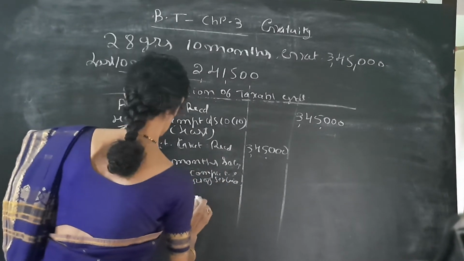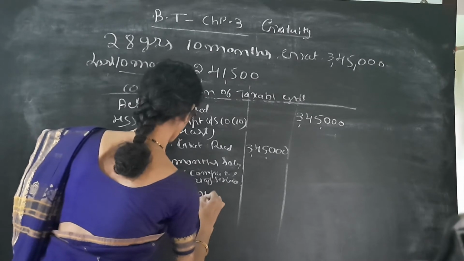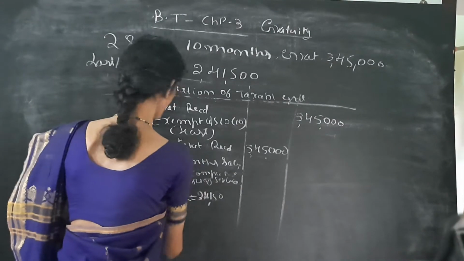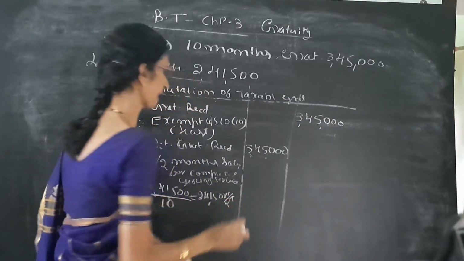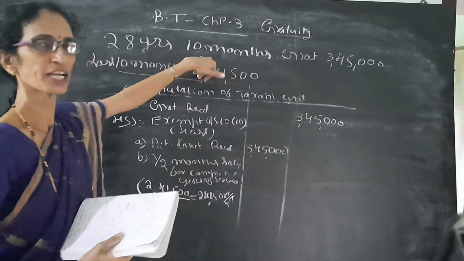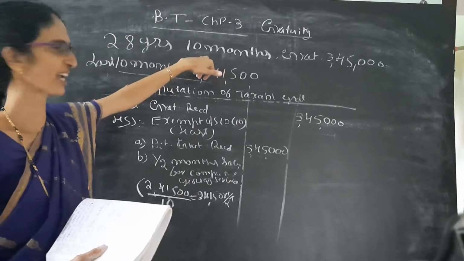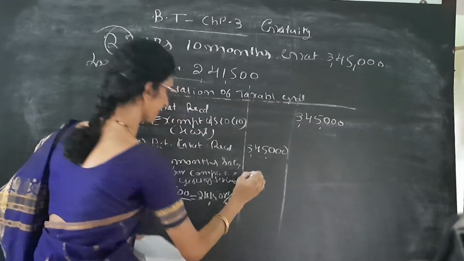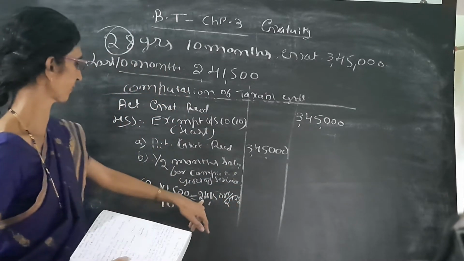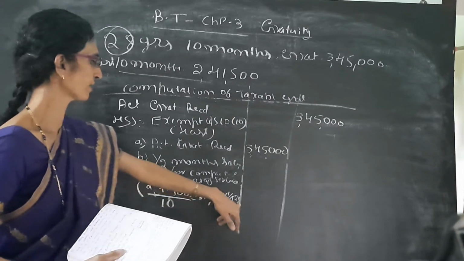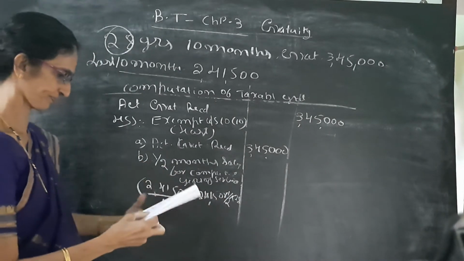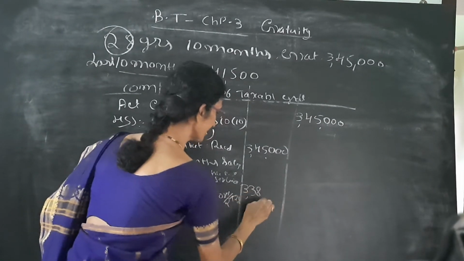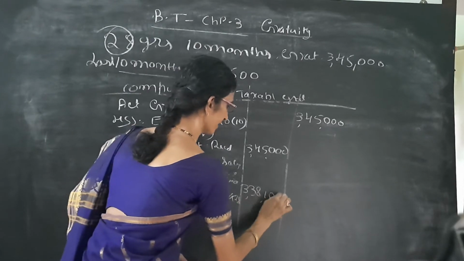So we get 24,150. So half means here given 1/2 into number of years, 28 years 10 months. Ignore the fraction, leave the fraction. So we have to take only the 28. So 24,150 into half into 28. So we get 3,38,100.